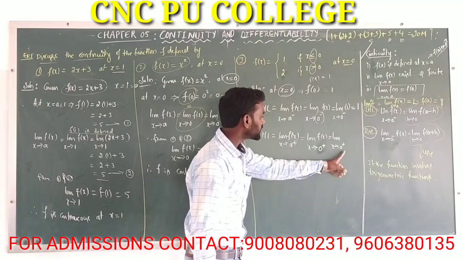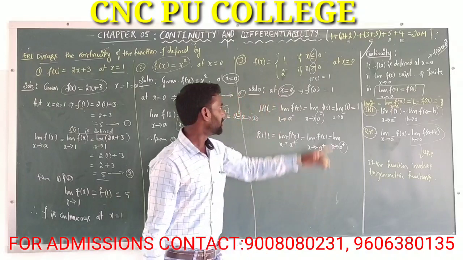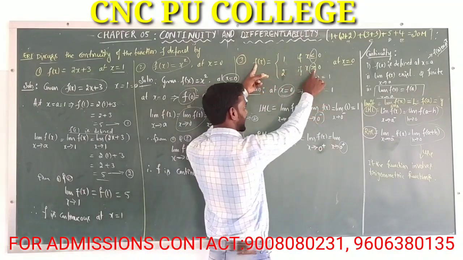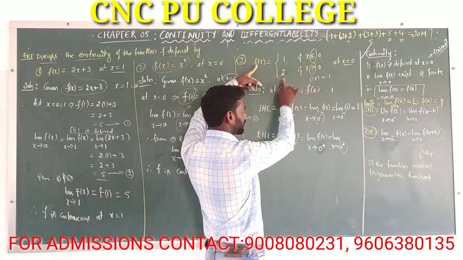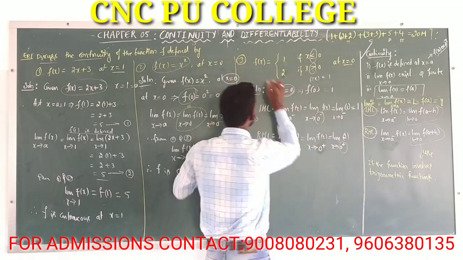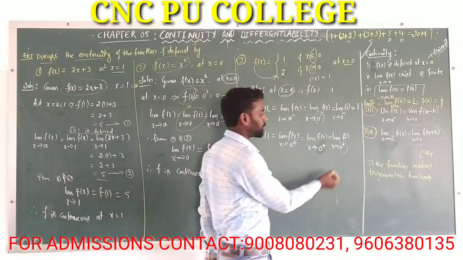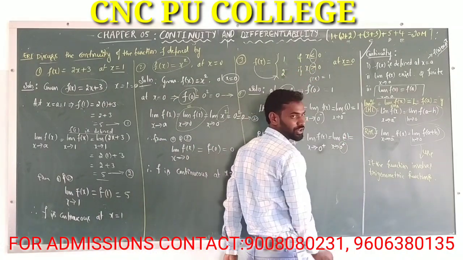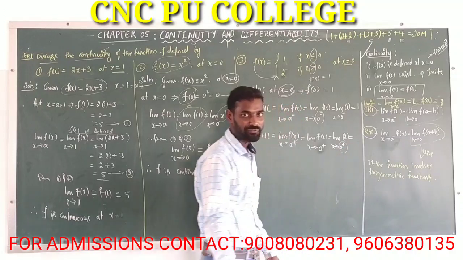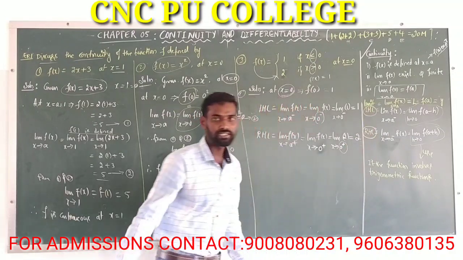Here 0 plus means the value of the function when x is greater than 0. The value of the function when x is greater than 0 is 2. If you apply limit to a constant function, then again that becomes the same constant.